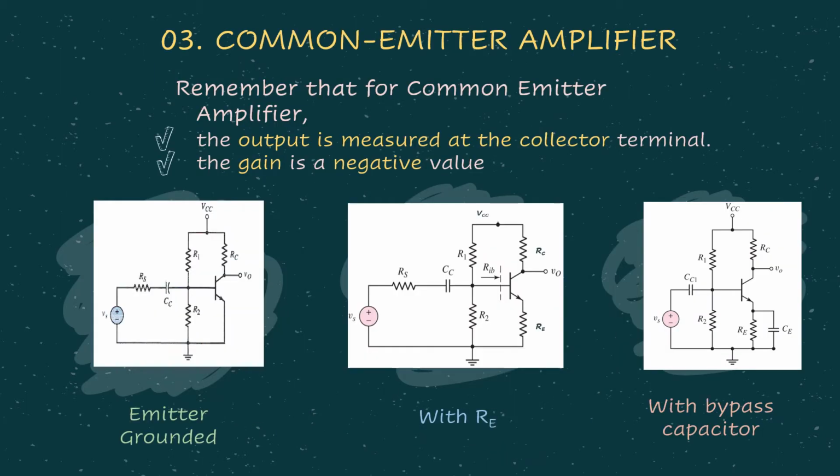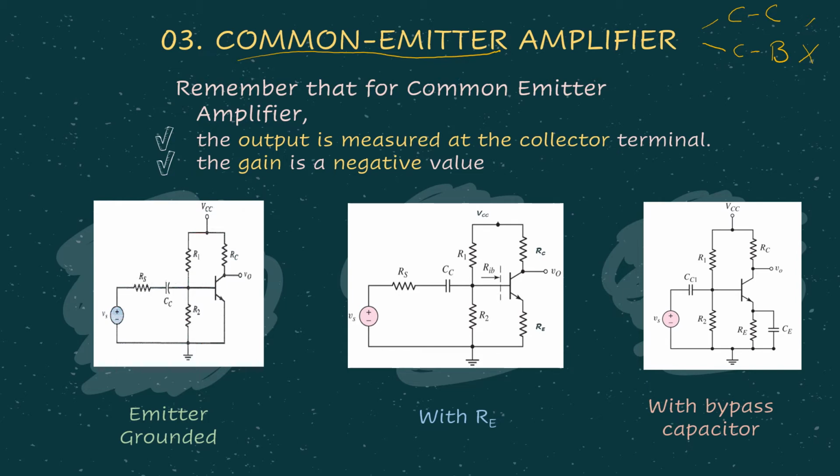Now we come to the third subtopic, which is related to the common emitter amplifier. Before we go further, you should know that when we talk about BJT amplifiers, there are three configurations we may consider. The first one is common emitter, the second is common collector, and the third is common base. For this particular course, we are going to consider only common emitter and common collector. We are not going to consider common base, but it's there as one of the configurations for the BJT amplifier.